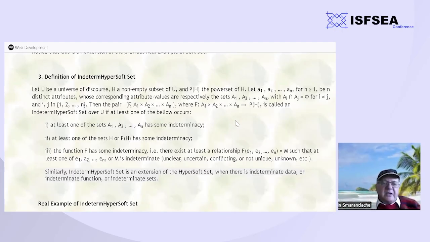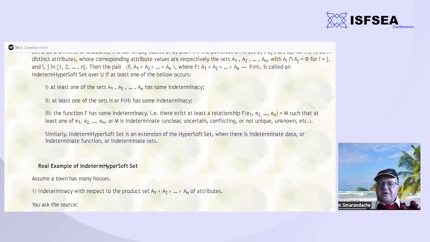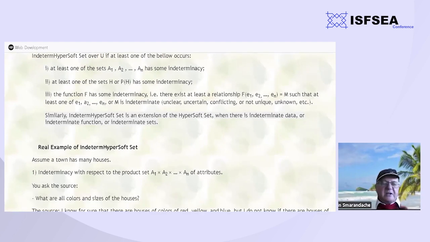We have an indeterminate hyper subset. For example, we may have indeterminacy with respect to the sets of attributes, A1, A2, AN. Or we may have indeterminacy with respect to the sets of H or P of H. Or we may have indeterminacy with respect to the function. So we have the function f of A1, A2, AN equals M, such that at least one of A1, A2, AN is indeterminate. Indeterminate meaning unclear, uncertain, or conflicting information, or not unique, or completely unknown.